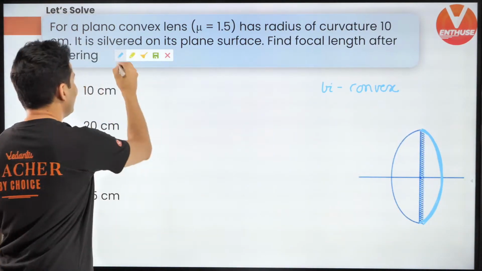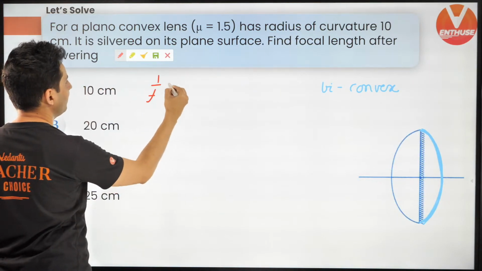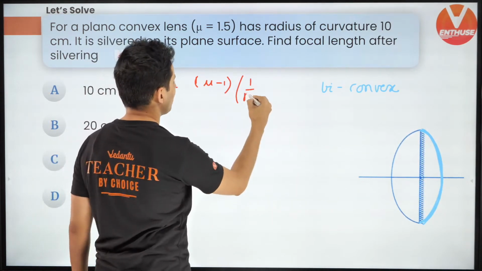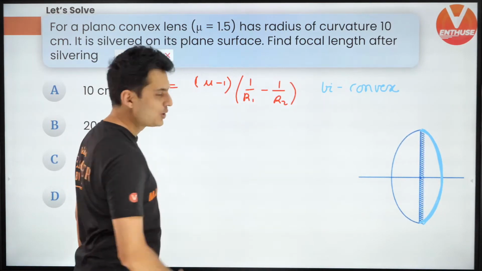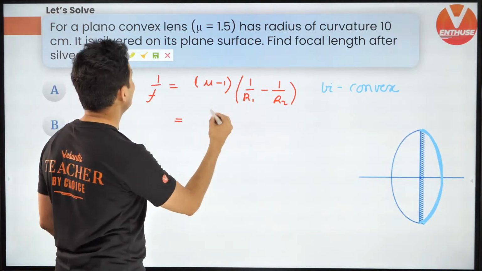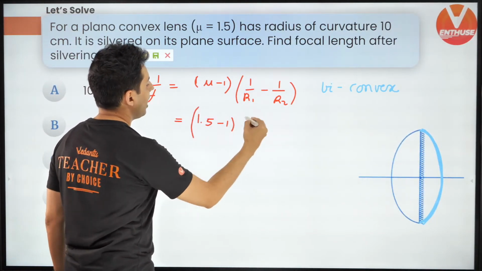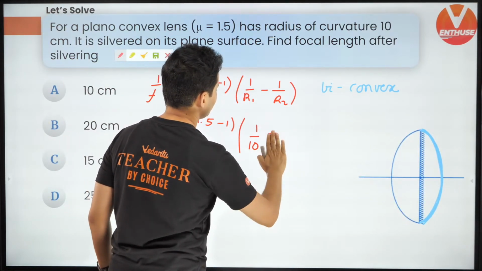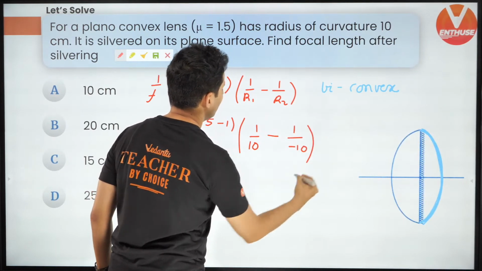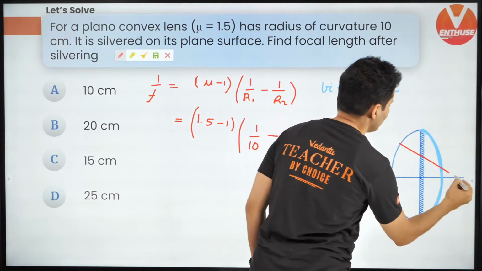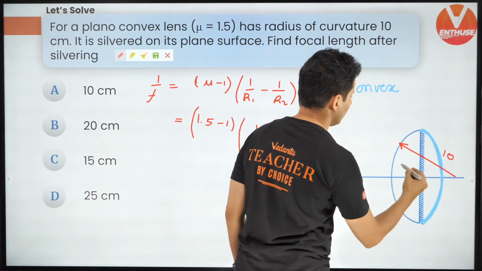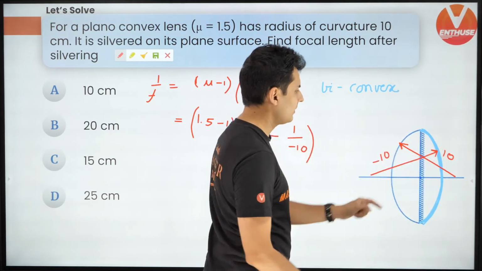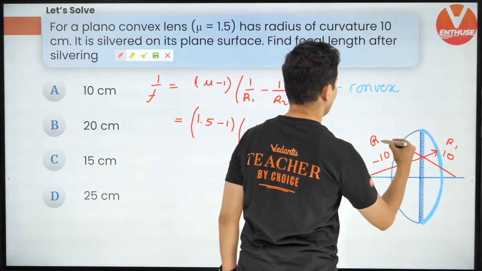So forget the mirror and now use the lens maker formula. 1 by f is equal to mu minus 1 into 1 by R1 minus 1 by R2. That's it. Use this formula. Great. Let's see what will happen. Mu is 1.5 minus 1. R1, radius of curvature, well, that's 10. The second radius of curvature is minus 10. For obvious reasons which I explained before, this radius of curvature is 10 and remember this radius of curvature is minus 10. So that is R1. Okay, this is R1 and this is R2. Keep this in mind.